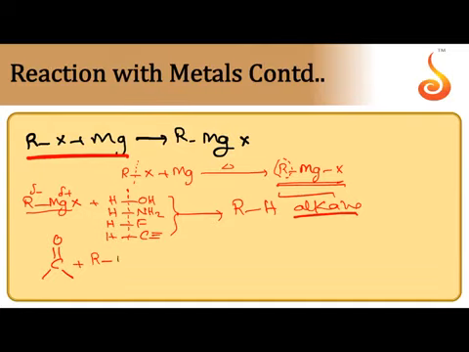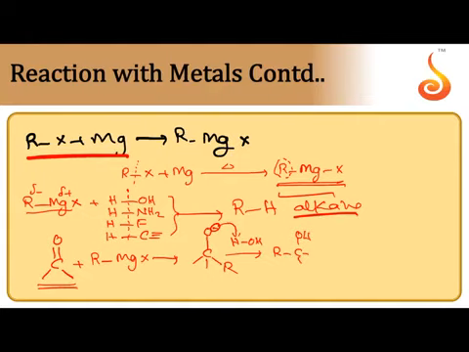When it is reacted with carbonyl compound, we can get a salt-like substance, addition product, salt-like adduct. After the formation of adduct, subjected to hydrolysis, we can get alcohol. If the carbonyl compound is formaldehyde, we can get only 1 degree alcohol. If the carbonyl compound is aldehyde, we can get 2 degree alcohol. If the carbonyl compound is ketone, we can get 3 degree alcohol.